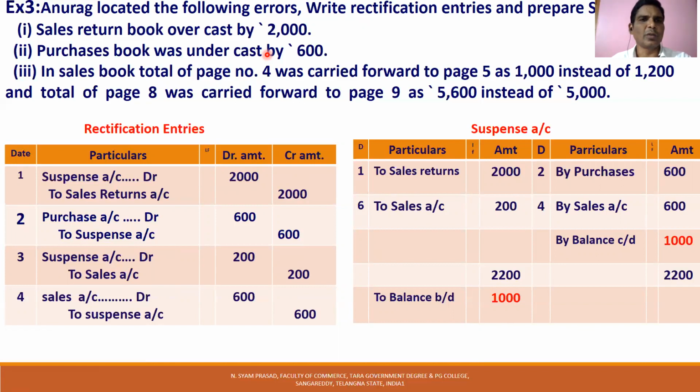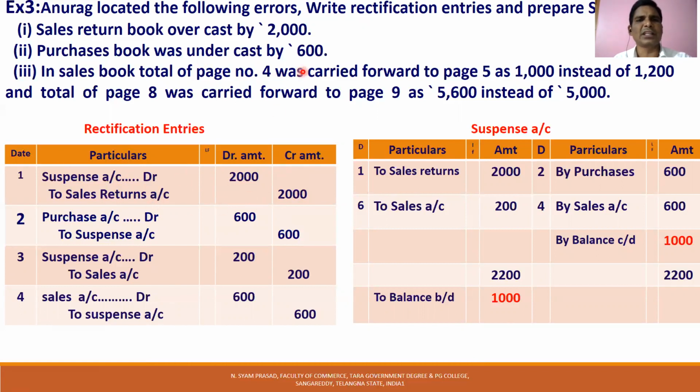Sales return book overcast means the sales return book total goes to sales returns account, which shows a debit balance. This is overcast by 2000, that means this is extra. This extra is corrected only by crediting the sales returns account by 2000, because the over debit of 2000 is rectified by crediting 2000. So sales returns account is corrected, and the remaining balance is transferred to suspense account. Suspense account to sales returns account.